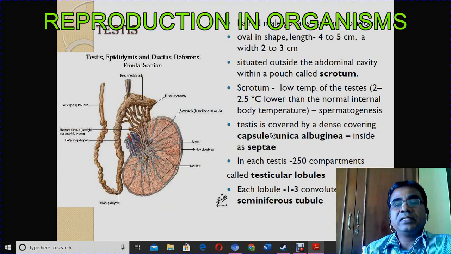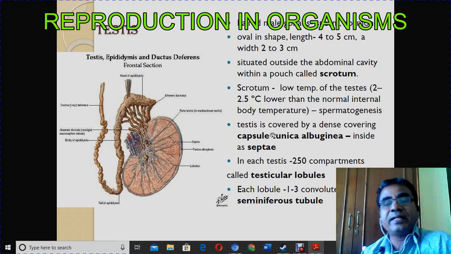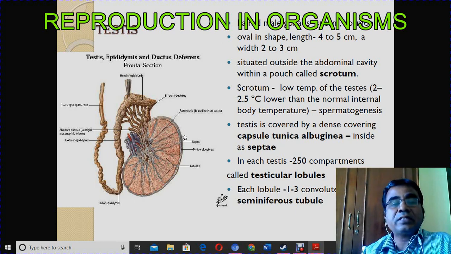Then the testis is covered by a dense covering capsule, tunica albuginea. That is the outer covering of the testis, and inside, many septae are there.